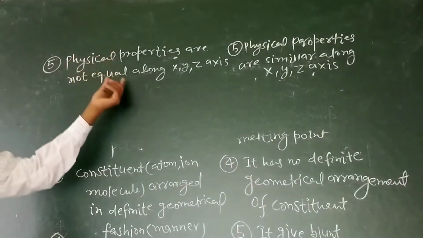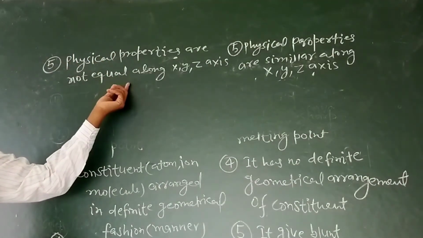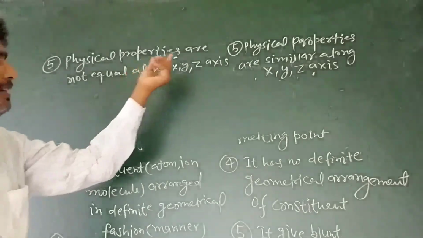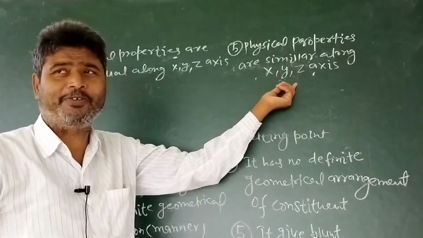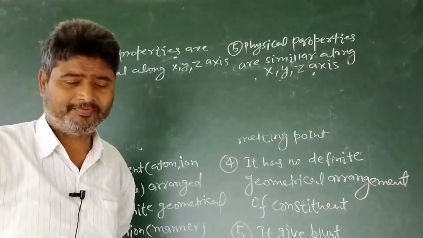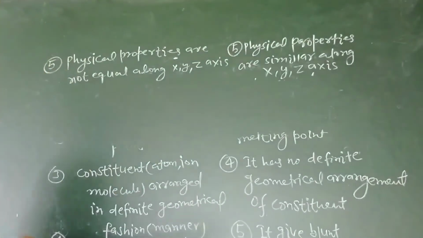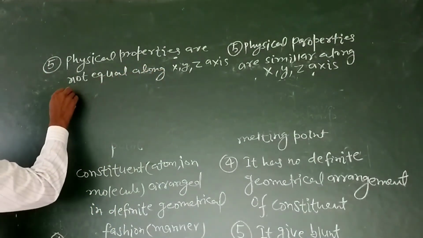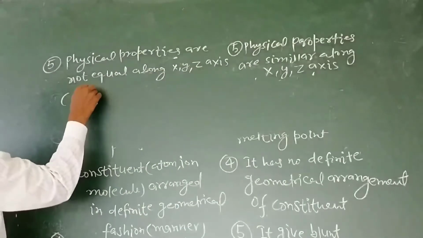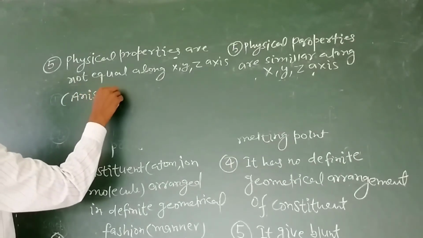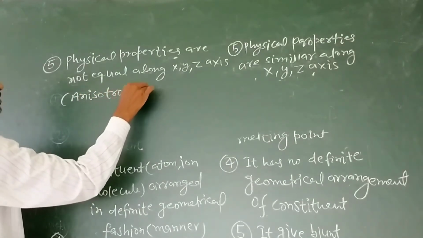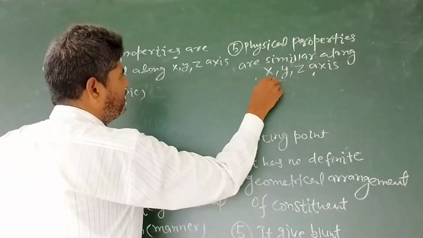Due to this, crystalline is known as anisotropic, and non-crystalline is known as isotropic.